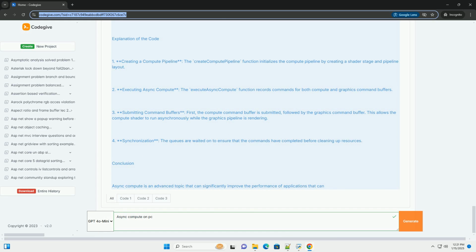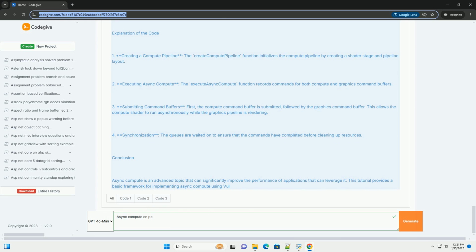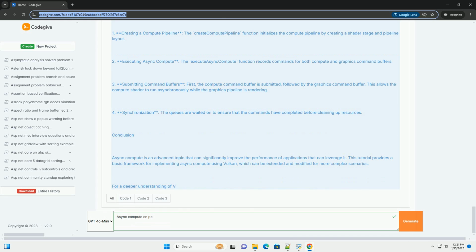Prerequisites. To follow this tutorial, you need: 1. Basic understanding of C++, familiarity with the C++ programming language. 2. Vulkan SDK, installed on your PC. You can download it from the LunarG website, https://vulkan.lunarg.com. 3. A Vulkan-capable GPU. Ensure your GPU supports Vulkan and async compute.